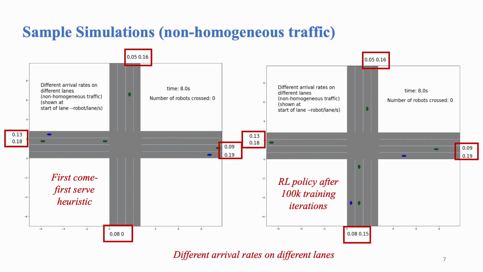Our framework works flawlessly in case of non-homogeneous and time varying traffic situations too. In this video, we see a comparison of first come first serve heuristic against the RL policy for a non-homogeneous traffic setting where different lanes have different average arrival rates. We observe that the RL policy outperforms the first come first serve heuristic even in this case.